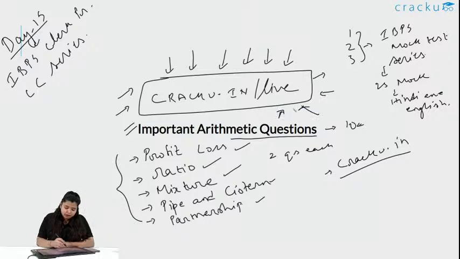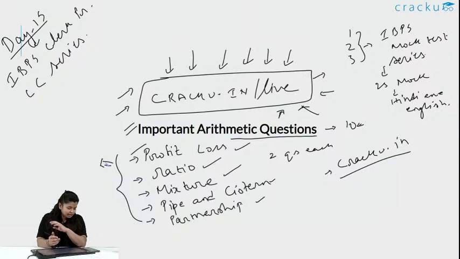See, in profit and loss, while you are doing this, remember a few things which are very important. When you apply a profit or loss, you get the profit percent or the loss percent on the cost price, not on the selling price or anything else, but on the cost price. Whereas when you are taking a discount, the discount is given on the marked price, not the cost price. And after the discount, the price you get is the selling price.